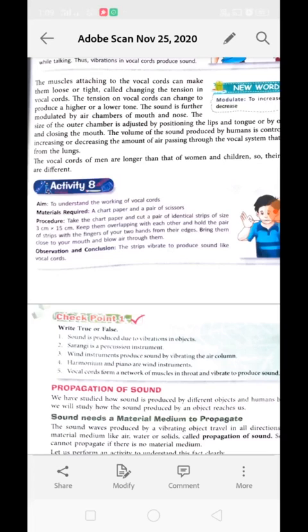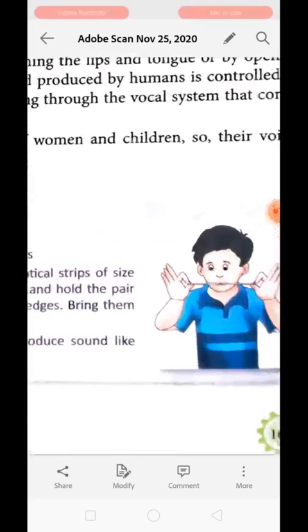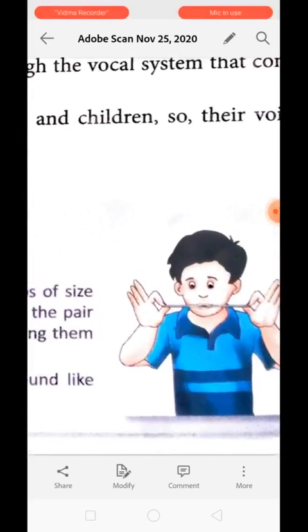Now take the chart paper and cut a pair of identical strips of size 3 cm by 15 cm and keep them overlapping each other like this. What you have to do is put both strips in both of your hands like this, and blow in between the strips. You will find that there is production of sound by the movement of these strips.